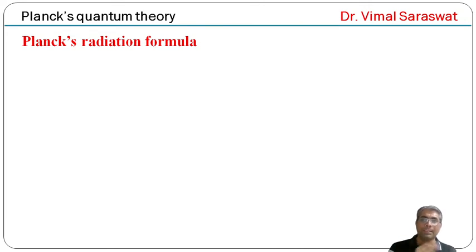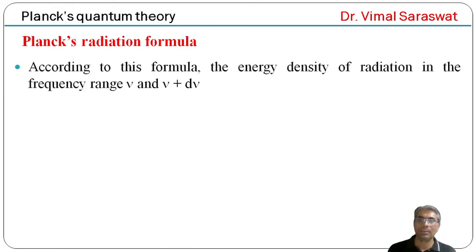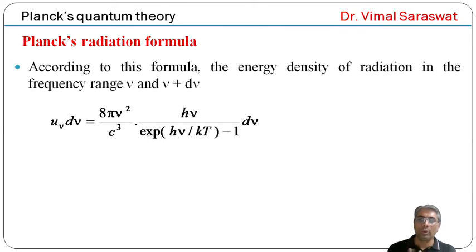Now, Planck's radiation formula. On the basis of Planck's quantum theory, he established a formula known as Planck's radiation formula. According to this formula, the energy density of radiation in the frequency range nu and nu plus d nu is u nu d nu equal to 8 pi nu square upon c cube, h nu divided by exponential h nu by kT minus 1, d nu.